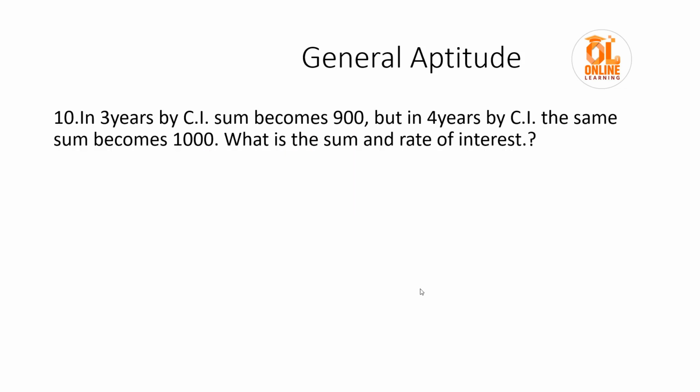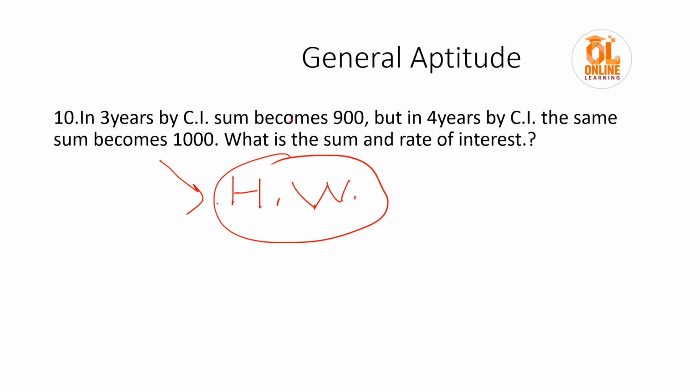Now let us move to the last question. It is a compound interest question. In 3 years, by compound interest, the sum becomes 900. But in 4 years, by compound interest, the sum becomes 1000. What is the sum and the rate of interest? It is a very easy question, and this is homework for you. Tell me the answer in the comment section, and in the next class we will discuss this question and the answer.